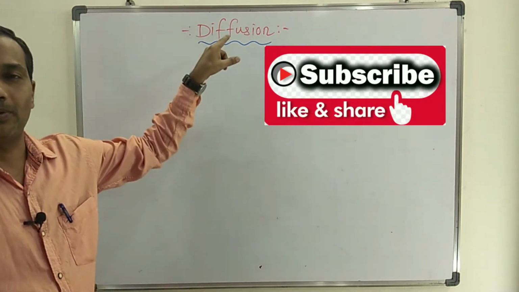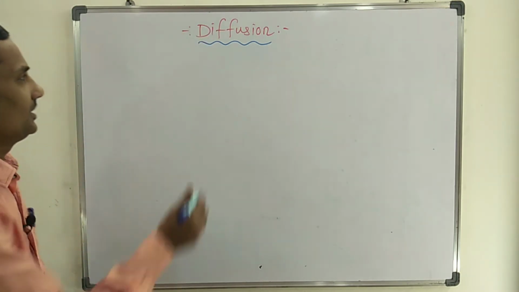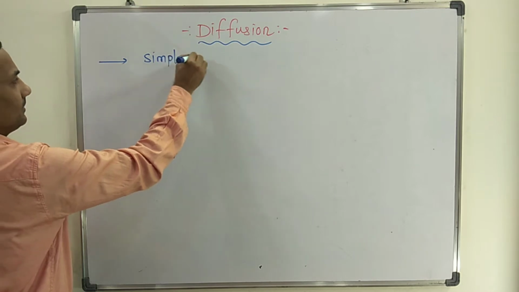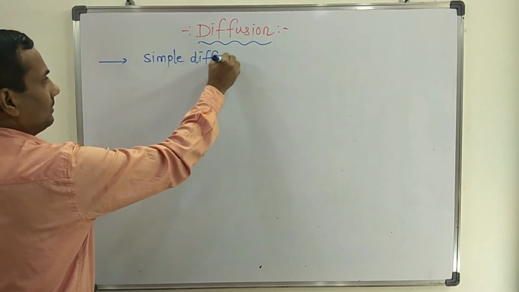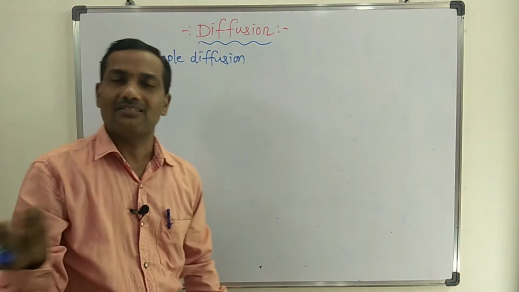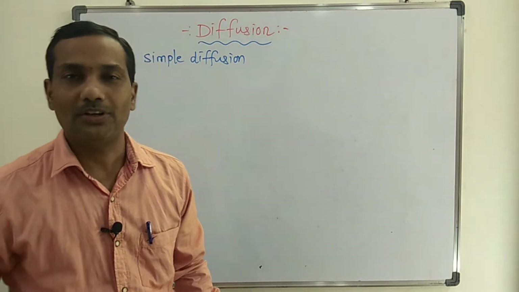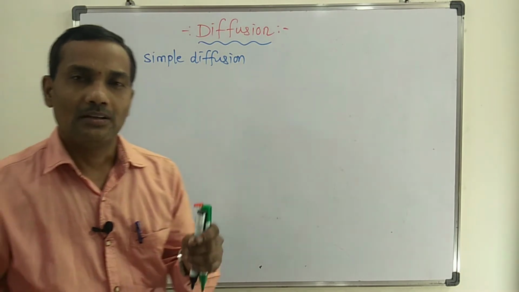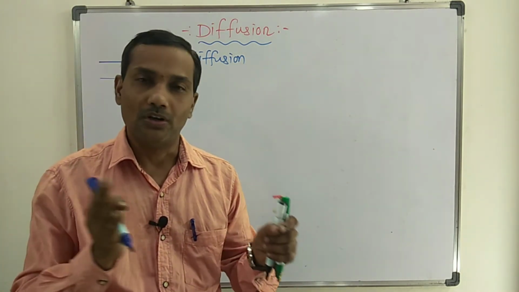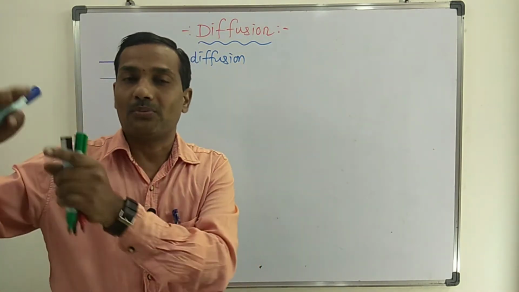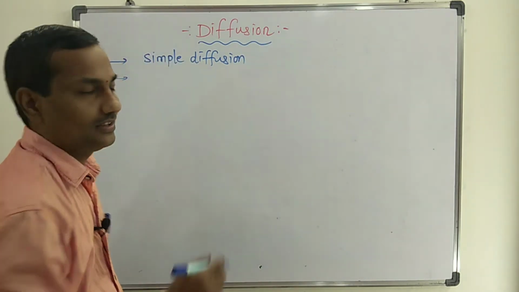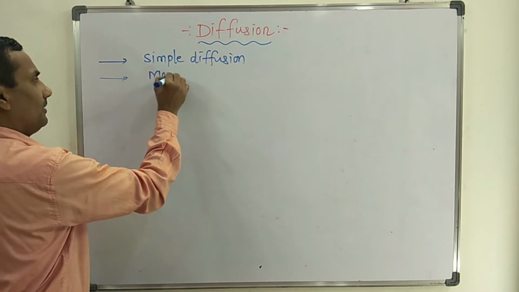Now I am going to explain a topic, diffusion. We can call it simple diffusion. Definition of diffusion: the movement of molecules or ions from a region of higher concentration to lower concentration is called diffusion.